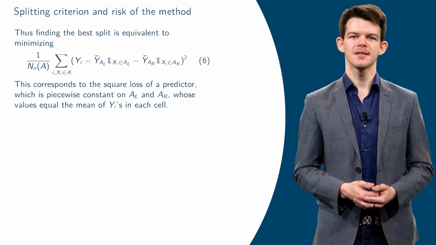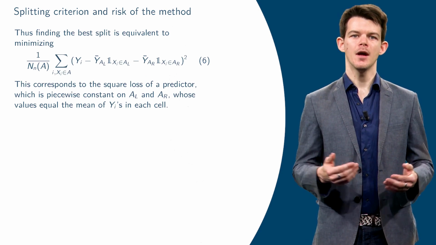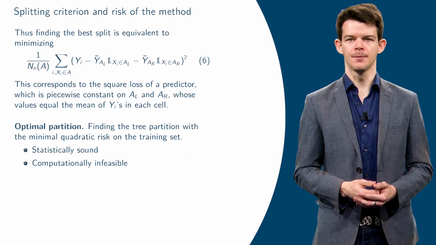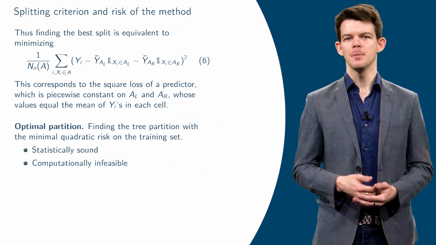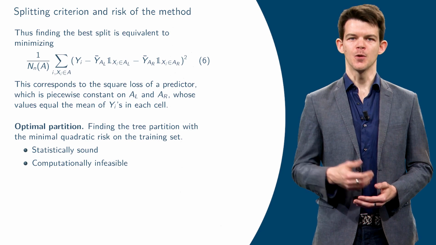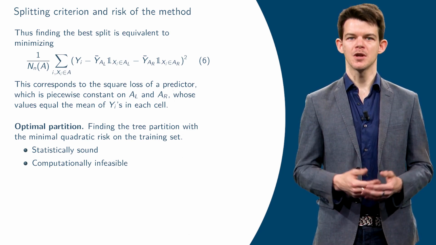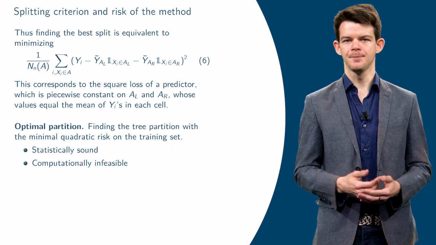Our goal in statistics is to build the estimator with the lowest risk. We would therefore like to find the optimal tree, i.e. the one with the lowest squared error. However, this problem is extremely complex to solve because it requires jointly optimizing all the splits in the tree. For a dataset containing n observations, there are n-1 splits to jointly optimize, which is often unfeasible for classical datasets.